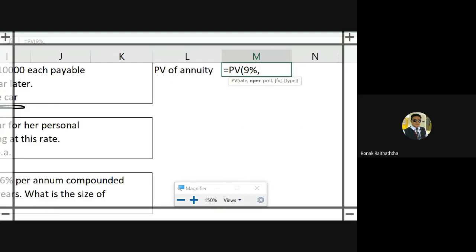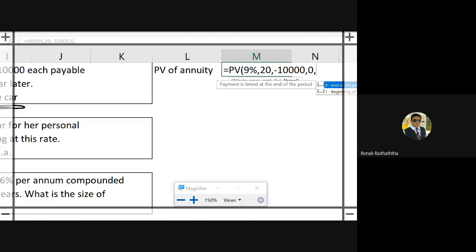Pressing comma. Number of periods would be 20, comma. PMT is going to be 10,000 to be paid by Mr. Gaurav, comma. The future value we do not have any idea about, putting 0 there, comma. The type, whether Mr. Gaurav will be paying at the end of the year or at the beginning of the year.